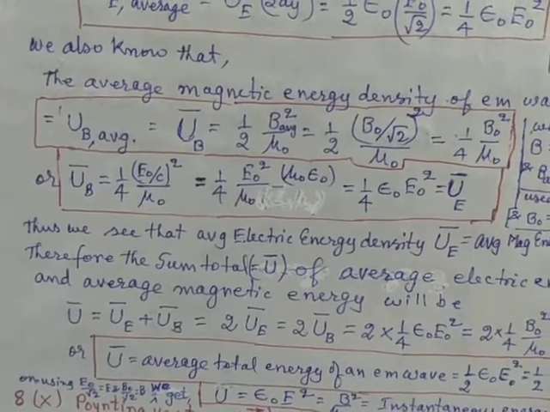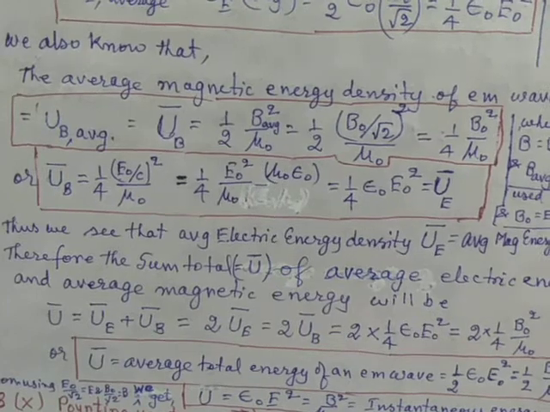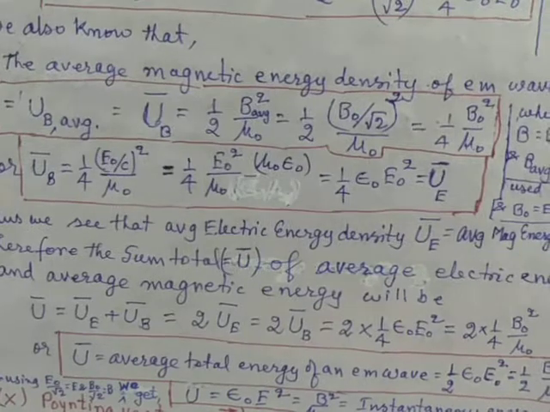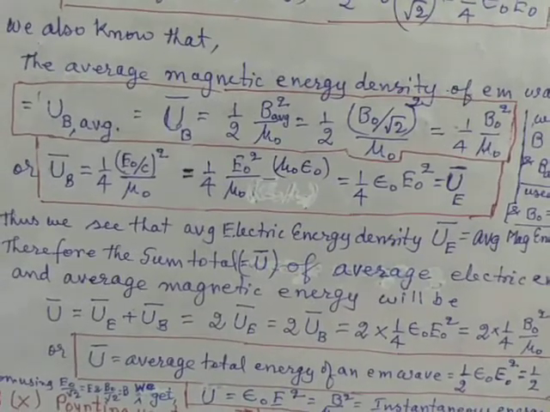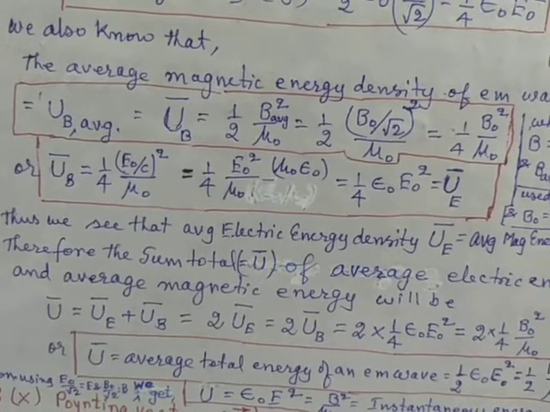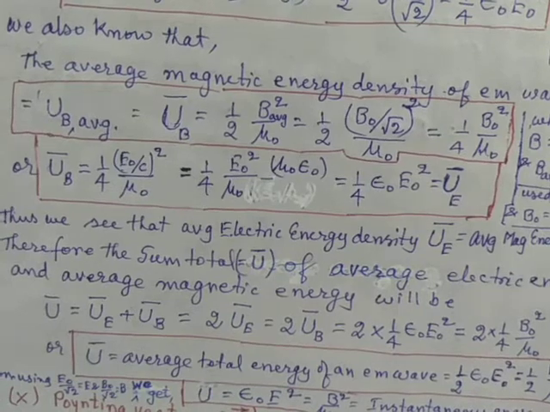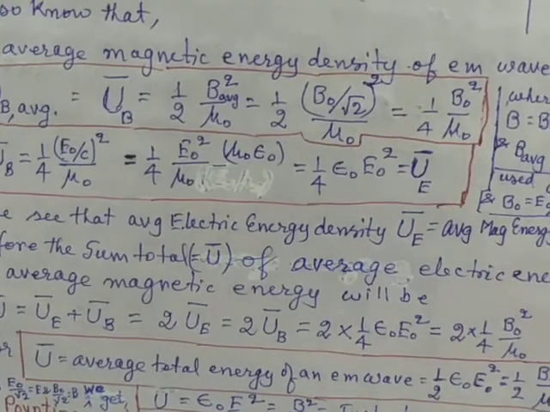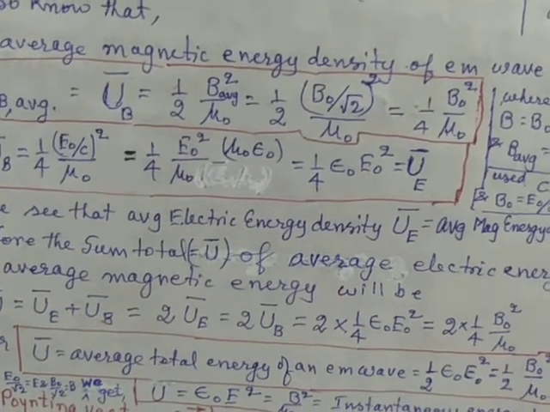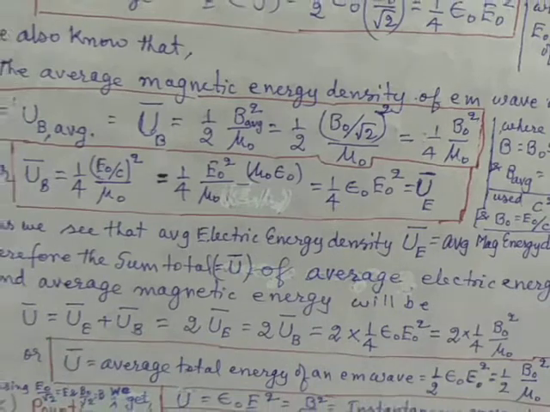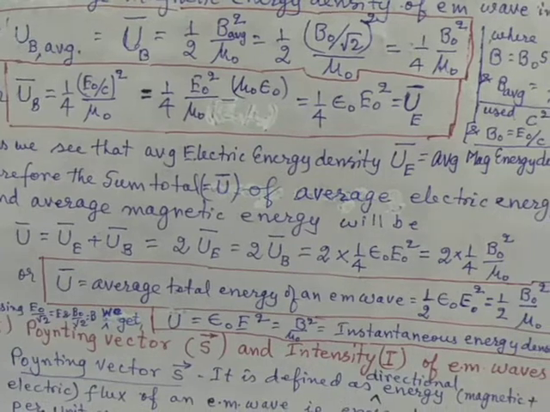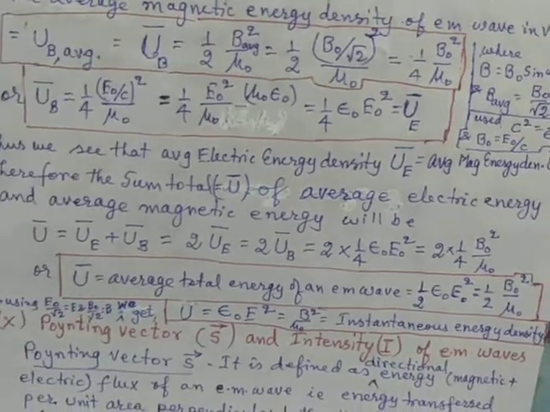If we use the value of magnetic field B0 equal to E0 by c, we have this expression for U_B average equal to 1 by 4 (E0 by c) whole square divided by mu 0, and that becomes equal to 1 by 4 epsilon 0 E0 square, which is equal to the average electric energy. Thus we see that average electric energy equals average magnetic energy.